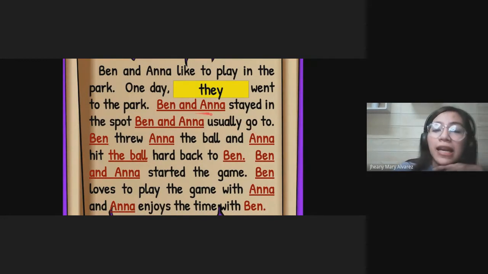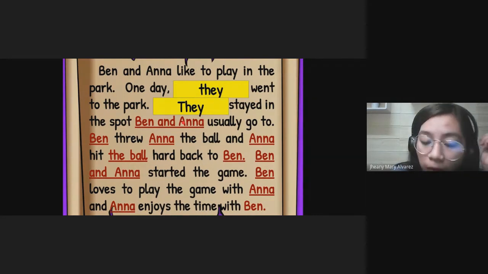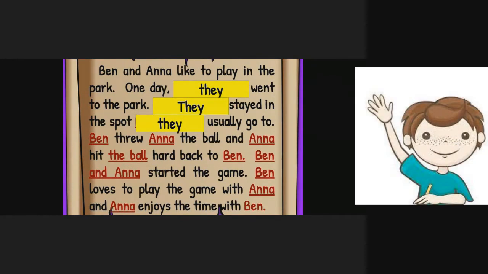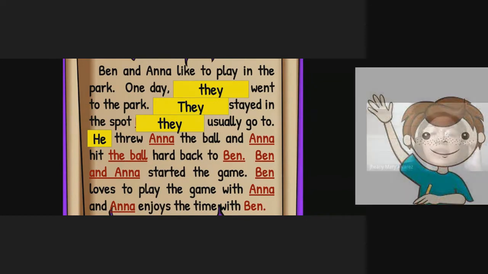And then there's another Ben and Anna here. We replace it again with they. And then the other one, now it's just Ben. What's the best word to replace Ben with? Let me call on Ziggy. He. Everybody, please raise your hand if you want to answer, and I will call on your name. Alright, he is the correct answer.